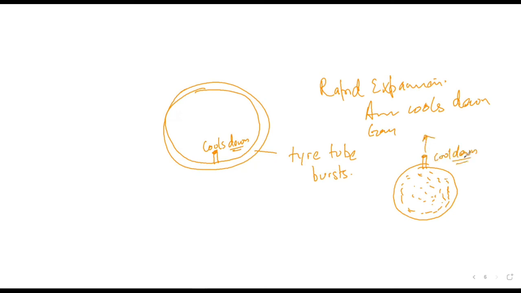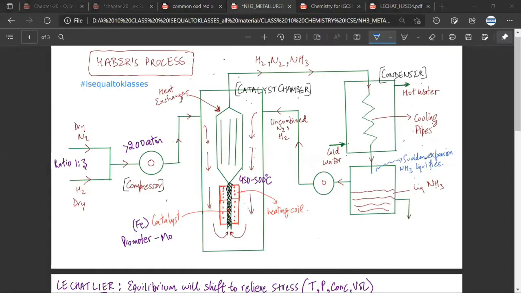Is it making sense, Mr. Sigma? Yes, sir. You will understand that this is part of adiabatic cooling in class 11th, 12th. So here, this ammonia which is formed expands suddenly, and that is why it cools down. The vapor cools down, and that is why you will have this liquefied ammonia. Do you understand now? Yes, sir.